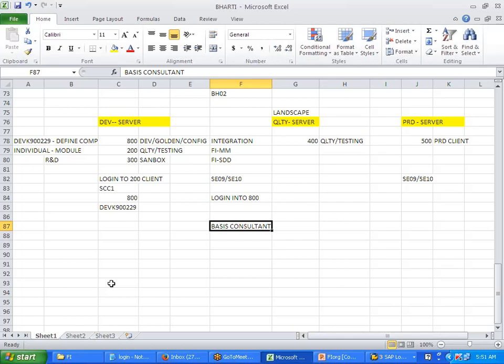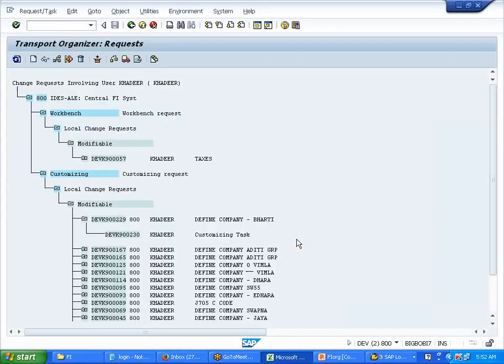Clear, Manoj? Then I have one question. You talked about first selecting the subtask, then going to release, and then selecting the main task. If I do it the opposite way, if I select the main task first, will the system not allow the release? The system will not allow it. It will throw an error. I'll show you. It will tell you, please release the subtask, then go for the main task.